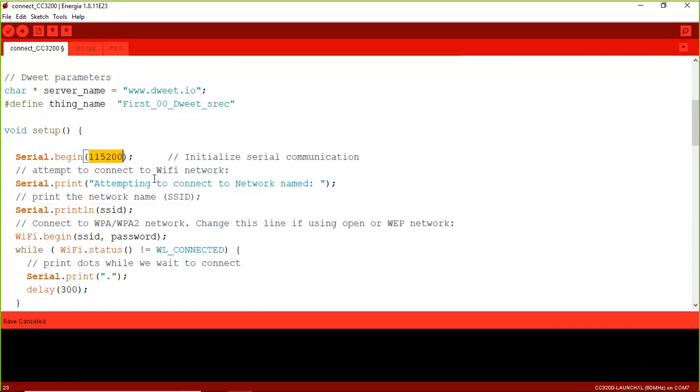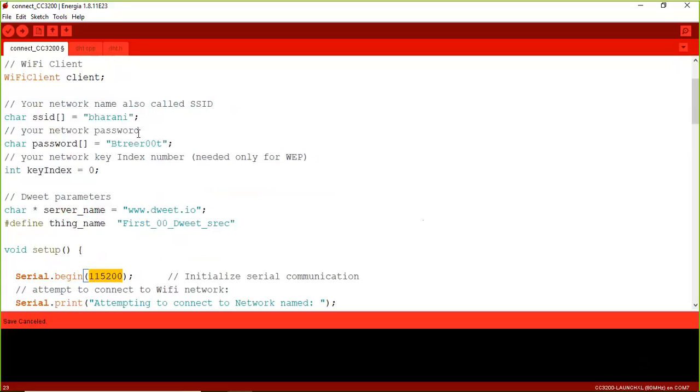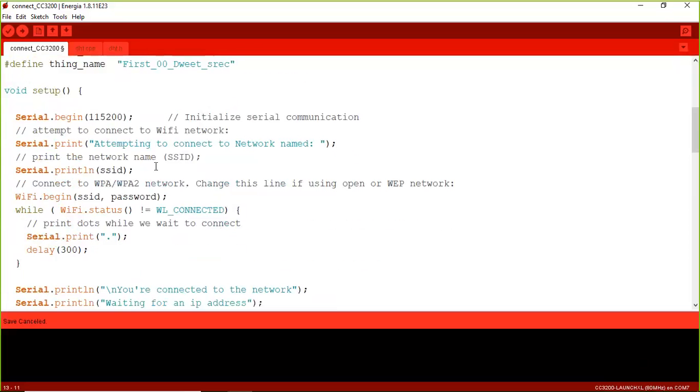to our mobile hotspot. My mobile hotspot details are here. So with this SSID and password, it is trying to establish the communication. That is what is specified over here. So Serial.println SSID, and if you call this function, automatically the Wi-Fi module inbuilt with the CC3200 LaunchPad tries to establish Wi-Fi communication between the Wi-Fi module of the CC3200 and my mobile hotspot. That's why WiFi.begin with the credential information of the Wi-Fi hotspot is shared over here.